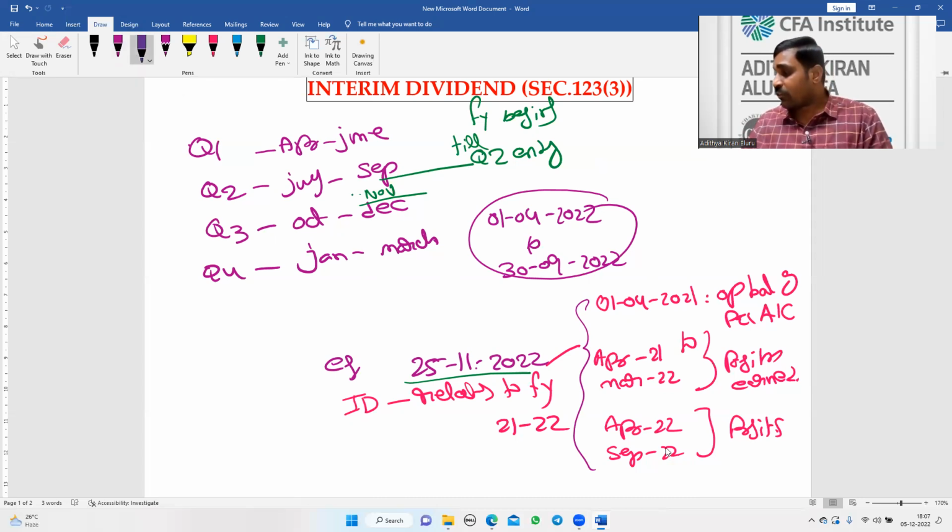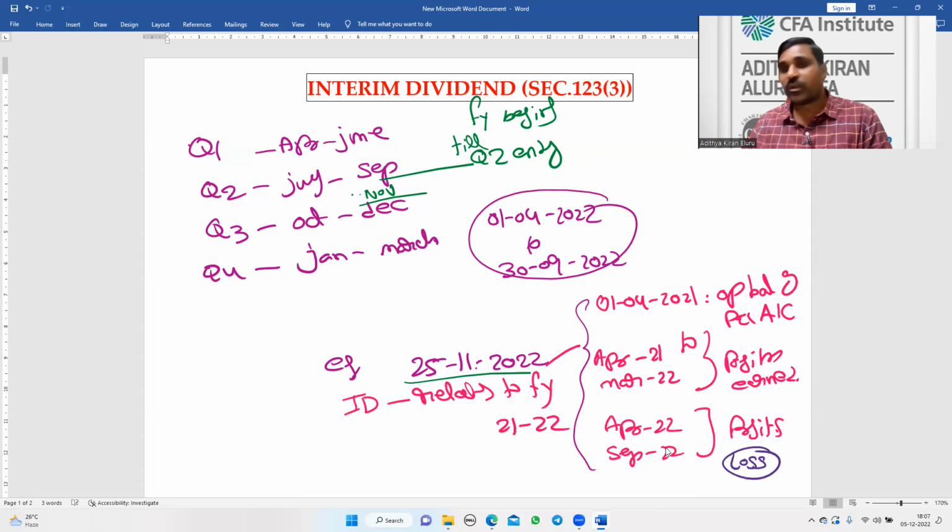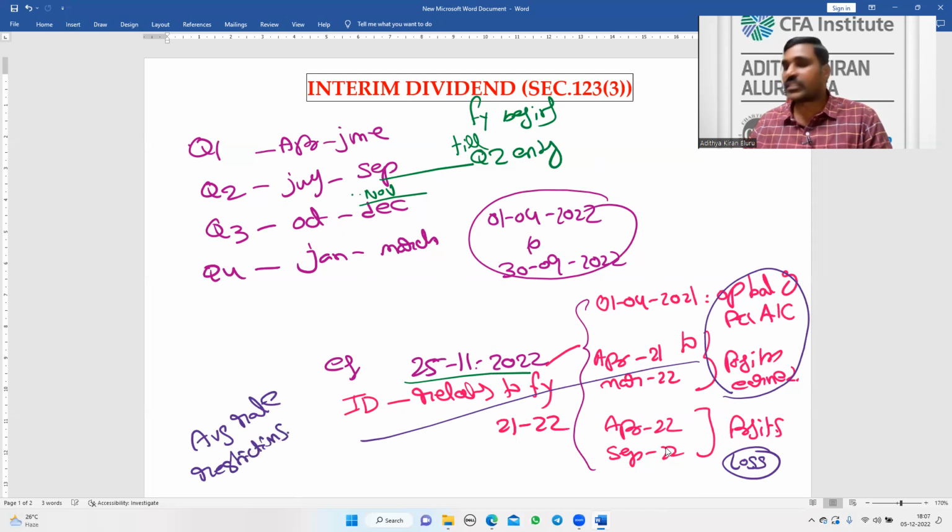Now, the concept is, if I have incurred a loss during the year and I want to pay dividend out of these two sources, then the average rate restriction will be applicable. Whatever the dividend declared during the 3 preceding years, I should not pay more than the average of that. Out of the 3 sources, if I declare interim dividend from the first 2 sources, then I have to subject it to average rate reduction.